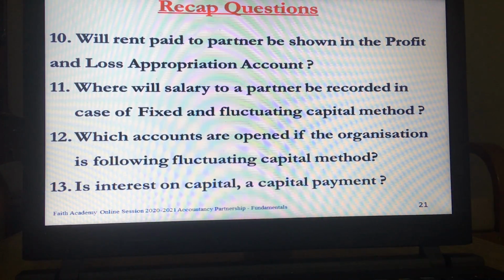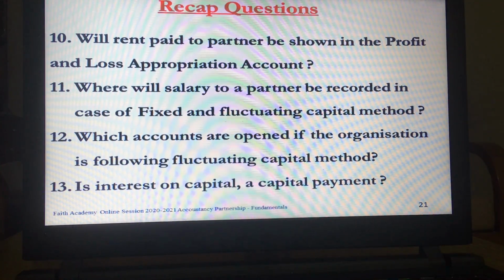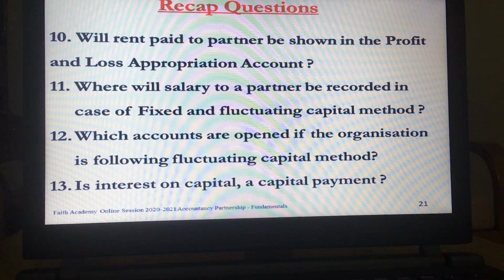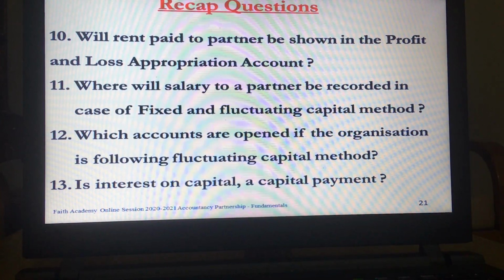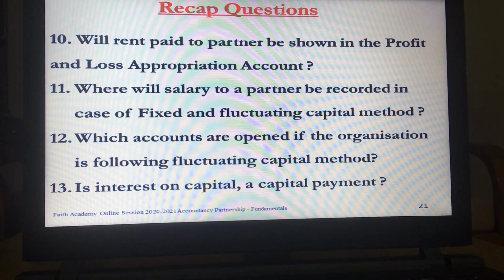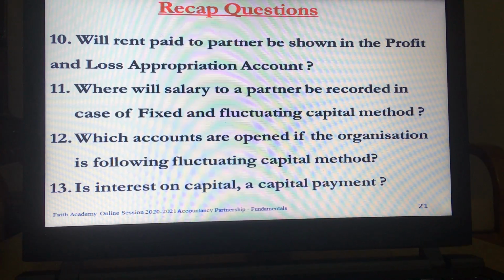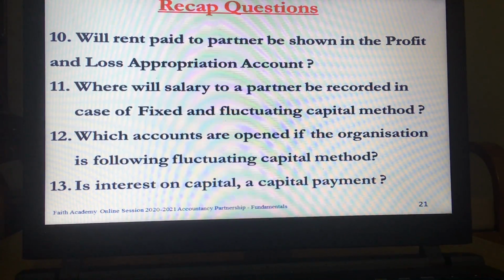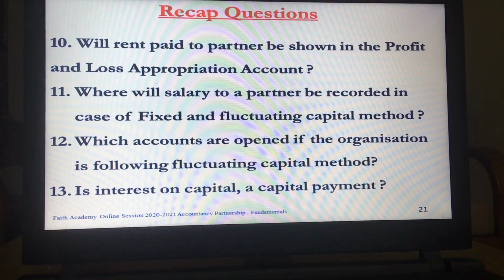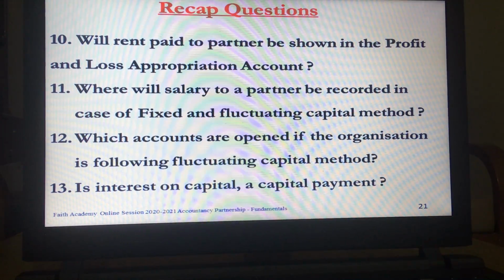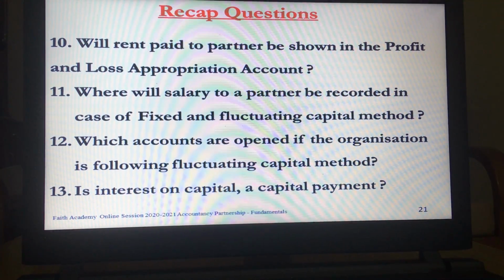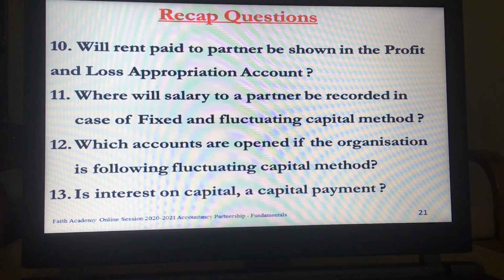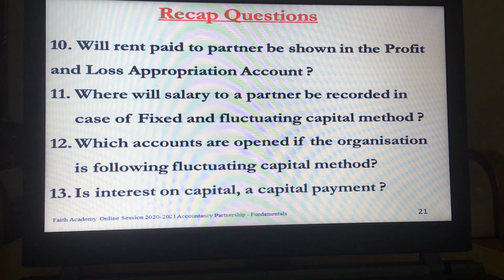In current account, debit is done when drawings against the profit are done, interest on drawings, and share of loss from the profit and loss appropriation account is there. Credit is done when we are supposed to give remuneration with respect to salary, commission, interest on capital to the partner, or share of profit that is transferred from the profit and loss appropriation account.